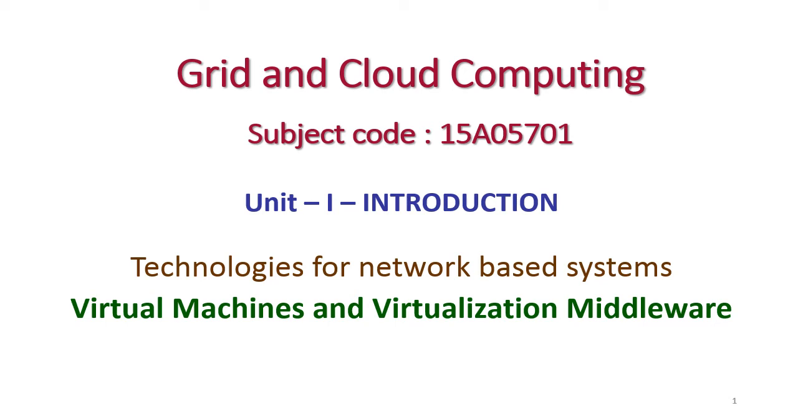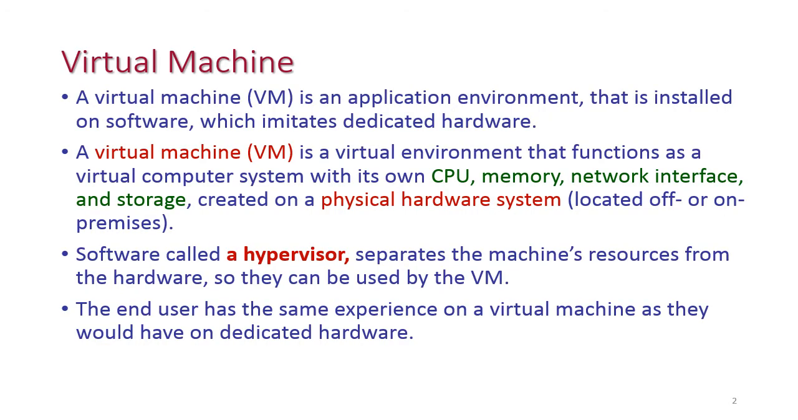In this class, we will see another new topic called virtual machines and virtualization middleware from technologies for network-based systems. First, let us see what is a virtual machine. A virtual machine is otherwise called a VM, which is an application environment that is installed on software. So, a virtual machine is actually software, but it imitates dedicated hardware.